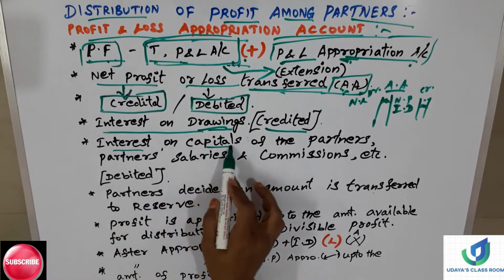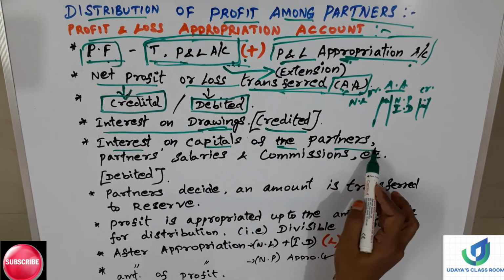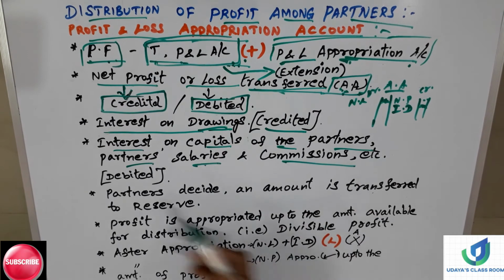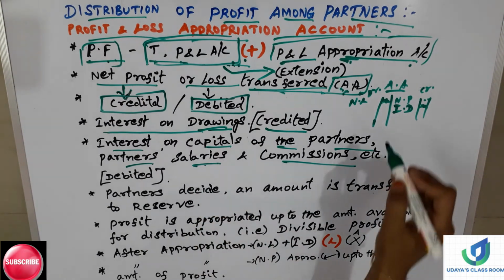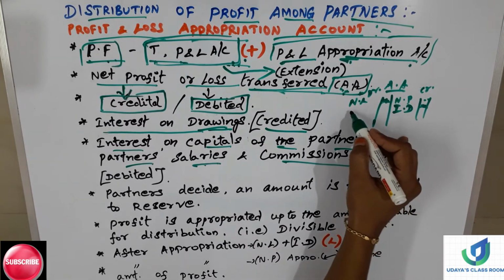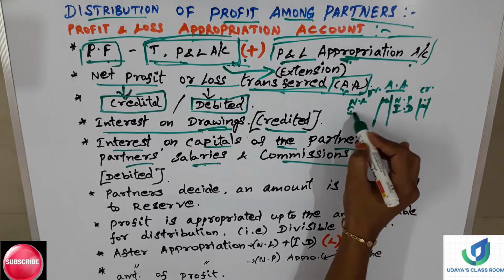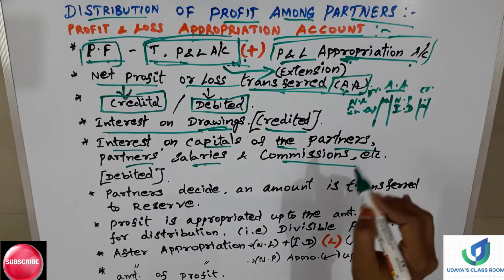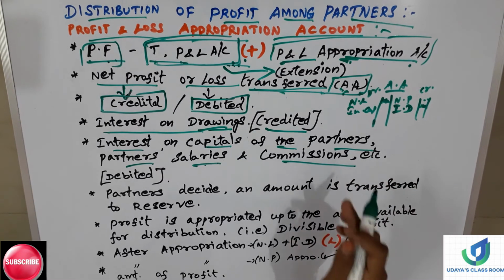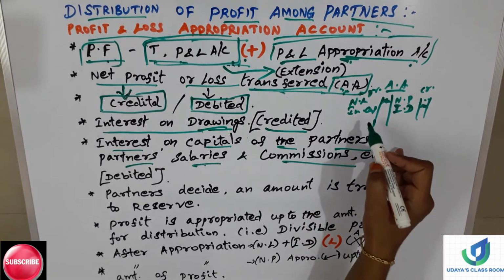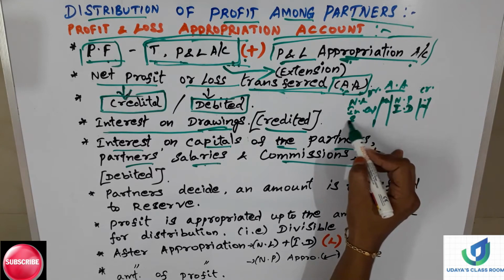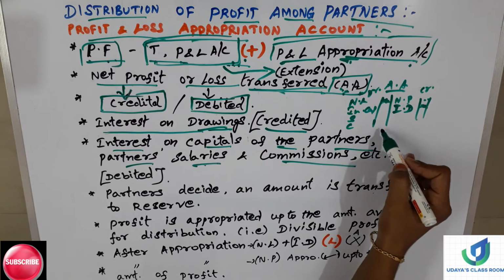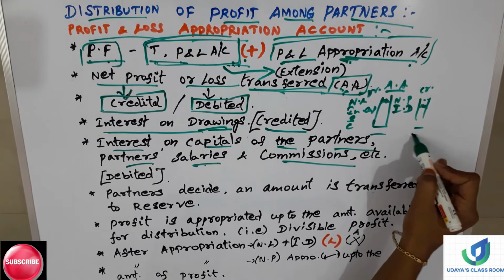Interest on capitals of the partners, partners' salaries and commissions, etc. are debited. So on the debit side, these elements will be written. You will be having the specimen or format of this appropriation account. Simply I am just writing here. Interest on capital, salaries, commission, everything will be written in the debit side of the appropriation account, and the balance will be done like this.